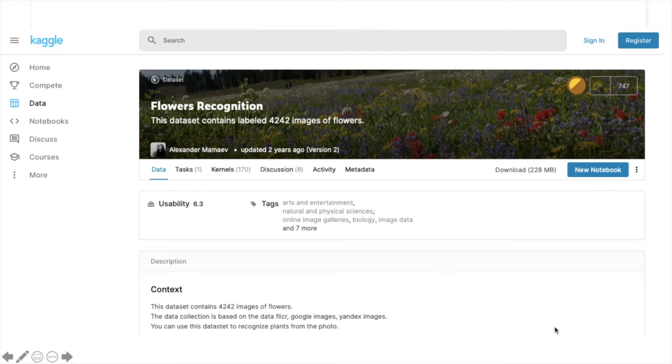We will use the data from this website, as shown in this screenshot. It contains RGB images of 5 kinds of flowers: daisy, dandelion, rose, sunflower, and tulip. For each category, there are about 800 images. Photos are not high resolution, about 320 by 240 pixels, and they are not reduced to a single size. They have different proportions, so we have to resize them as one step in our data pre-processing.